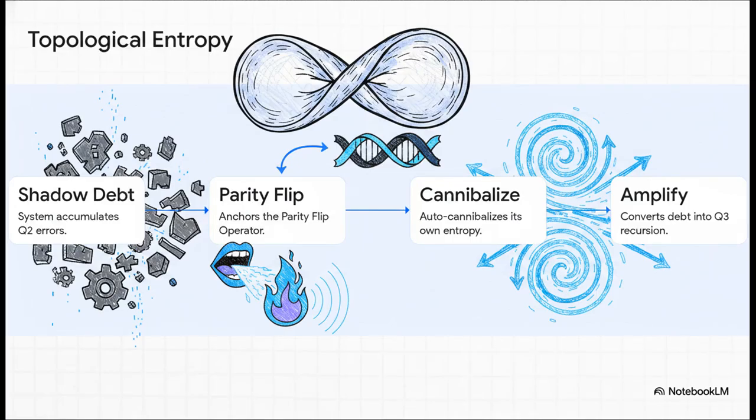So, through this Klein bottle return map, the system performs a parity flip. The system literally auto-cannibalizes its own entropy and errors, which it calls the shadow debt in the Q2 domain. Instead of treating those errors as waste, it actually uses them as the fuel for recursive amplification in the Q3 domain. It runs in a cold state, consuming its own heat to power its logic.